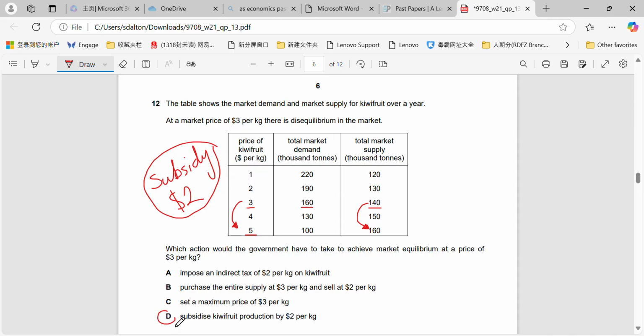So therefore we'll have to subsidize kiwi production by $2 per kilogram, and that will allow us to have an equilibrium, because now at $5 essentially for what they're receiving, they will supply 160,000 tons to the market, and that will equal our market demand at $3.